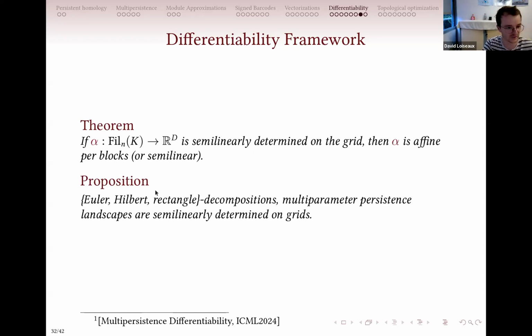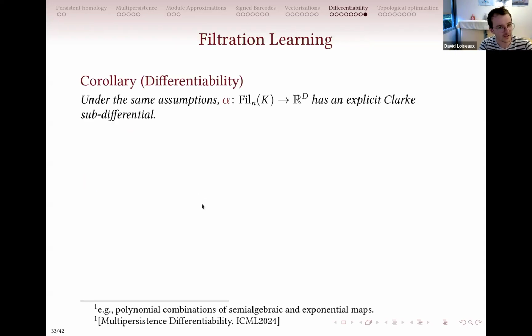I will go to it just after that. In particular, of course, this includes all of the invariants that we already defined. And we can define for any such invariant that is gentle enough a subdifferential on each point.